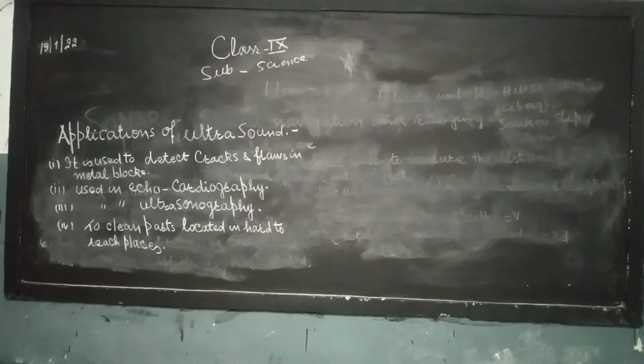I repeat, ultrasound is used to detect cracks and flaws in metal blocks. Second point, it is used in echocardiogram. It is used in ultrasonography.